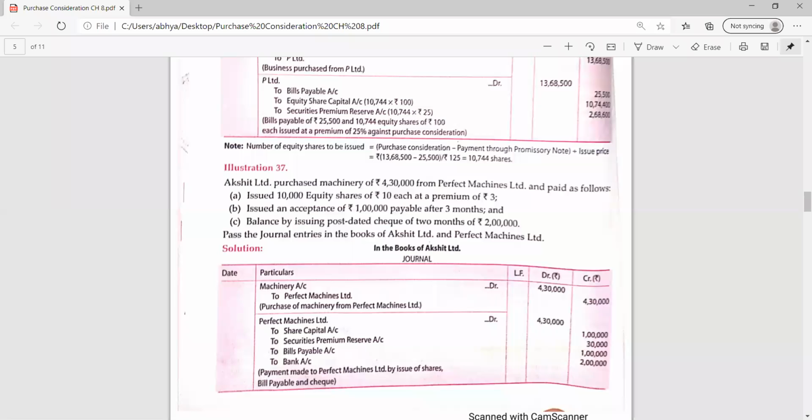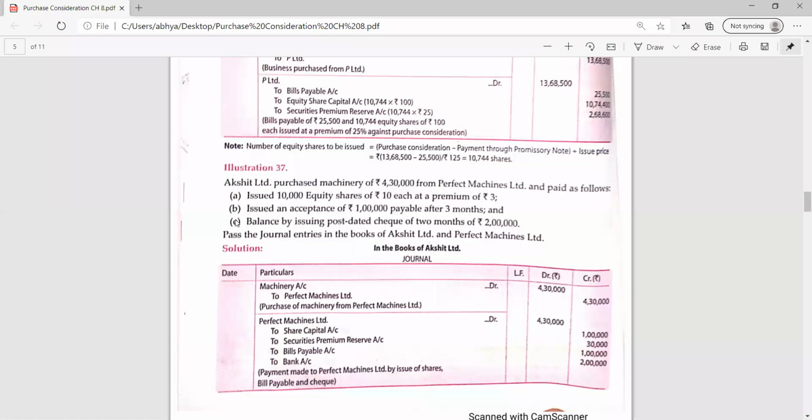So what we can do is a combined entry. It will be easy. Otherwise here, for three parts, we need to pass three entries. So it's up to you whether to combine the entry or pass three entries separately. So is it very much clear to all of you? Very good, Harsh. Now the second part. Till now we had understood only the first part.